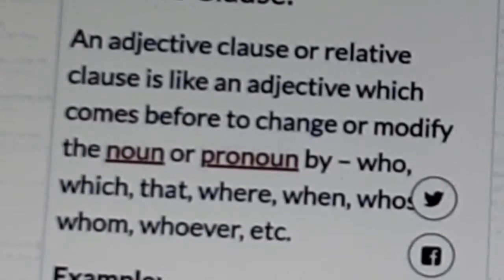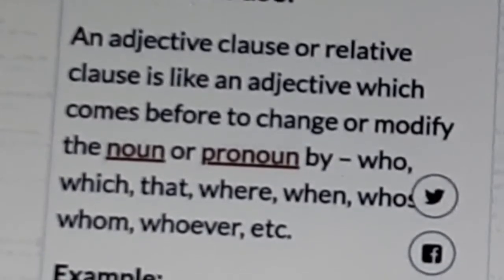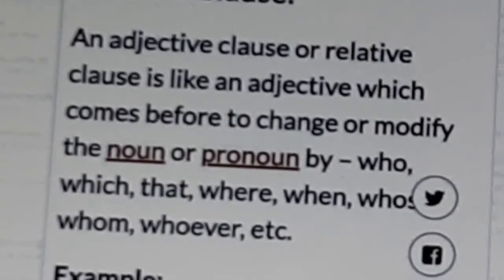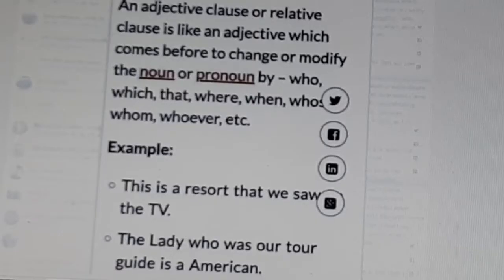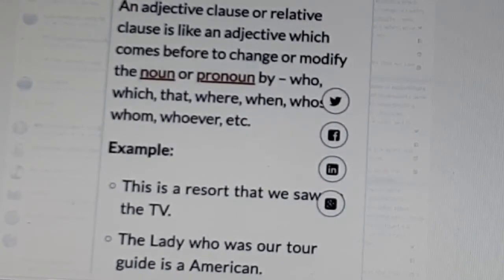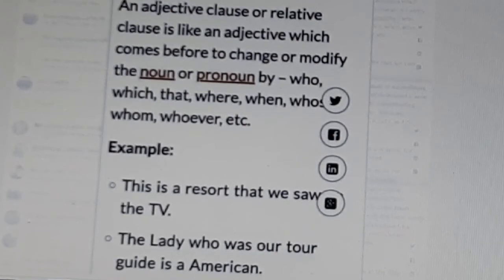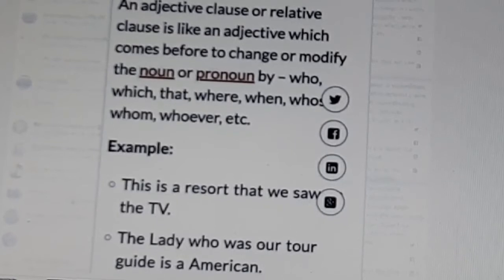It modifies the noun or pronoun by adding who, which, that, where, when, whose, whom, whoever, etc. Okay.